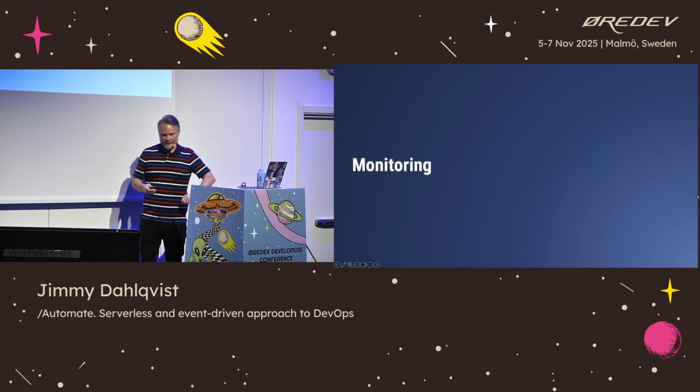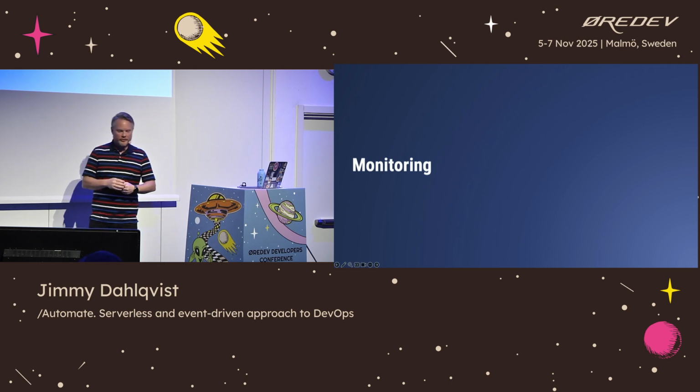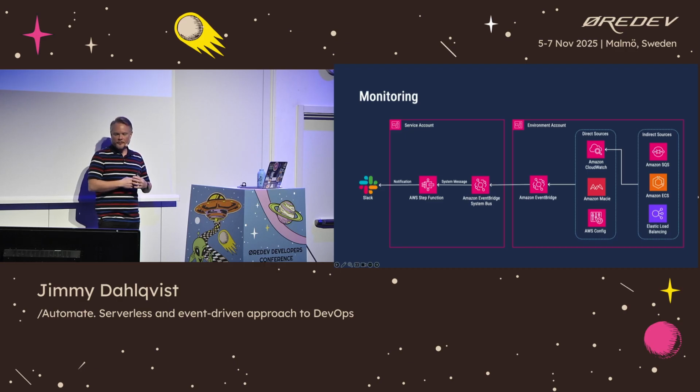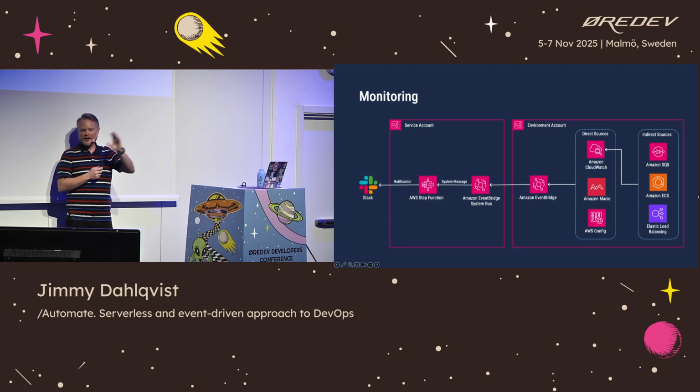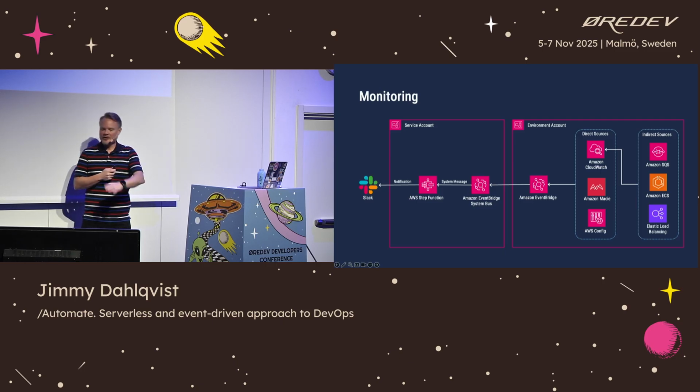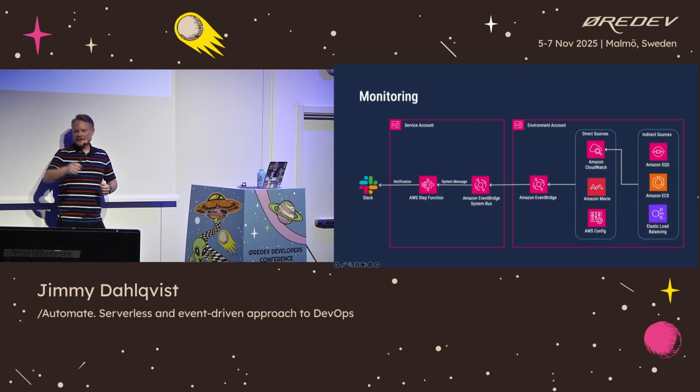Monitoring then, which is the last part I will show for you today. On the monitoring side, we have what I call direct sources and indirect sources. A direct source is something that can send an event to us directly over the Amazon EventBridge. That could be AWS Config, Macie, and Amazon CloudWatch. The indirect sources are services that send notifications to us over Amazon CloudWatch.